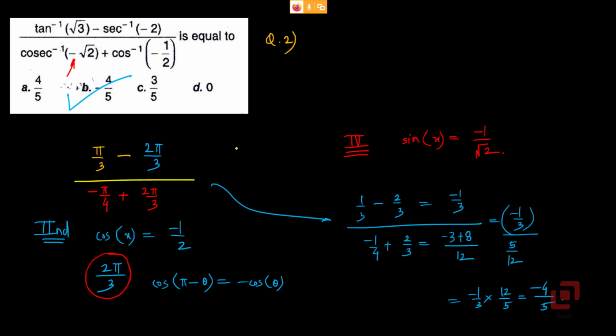Okay, we had completed question 2. Let's go to question 3. The value of cos inverse of cot pi by 2 is 0 plus cos inverse of sine 2 pi by 3. How can we find sine 2 pi by 3?